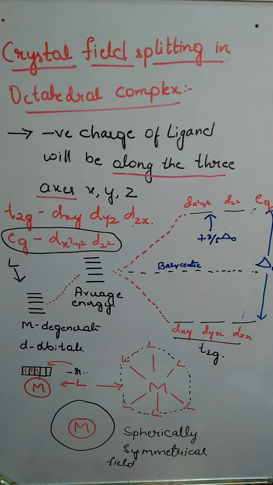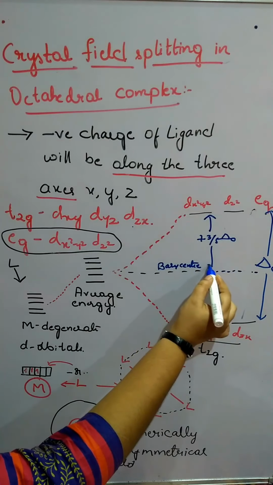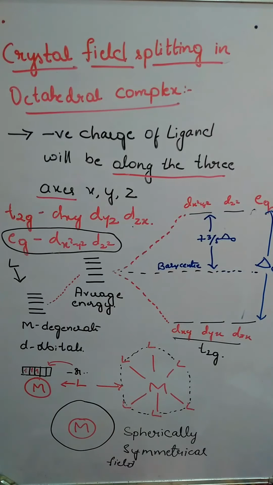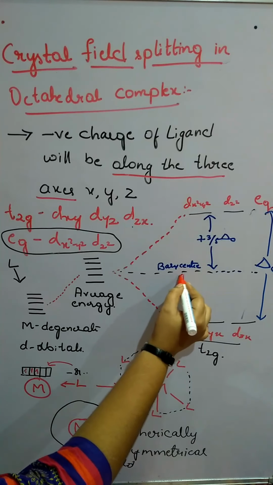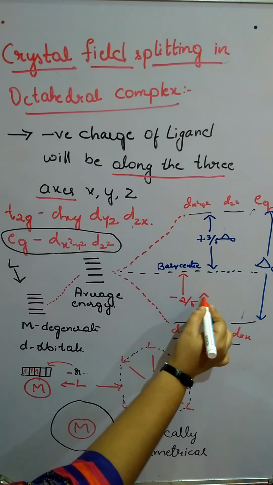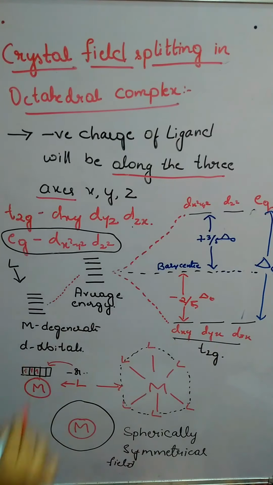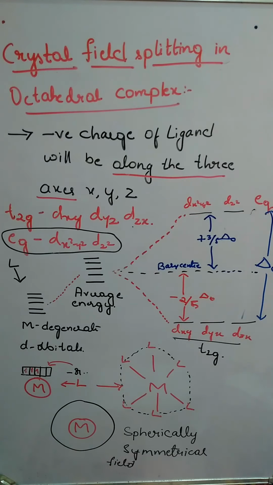So now the EG set has been increased by 3 by 5 delta O, and the T2G set has been decreased by minus 2 by 5 delta O. That is how the octahedral complex has been formed.